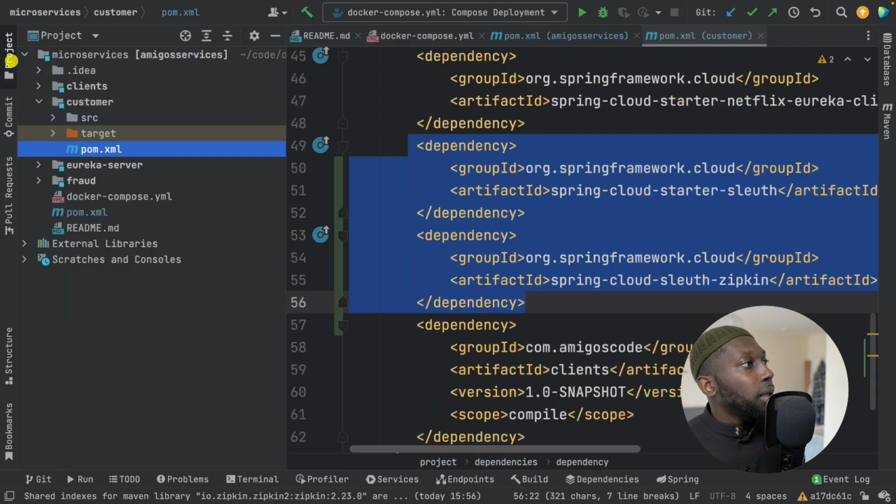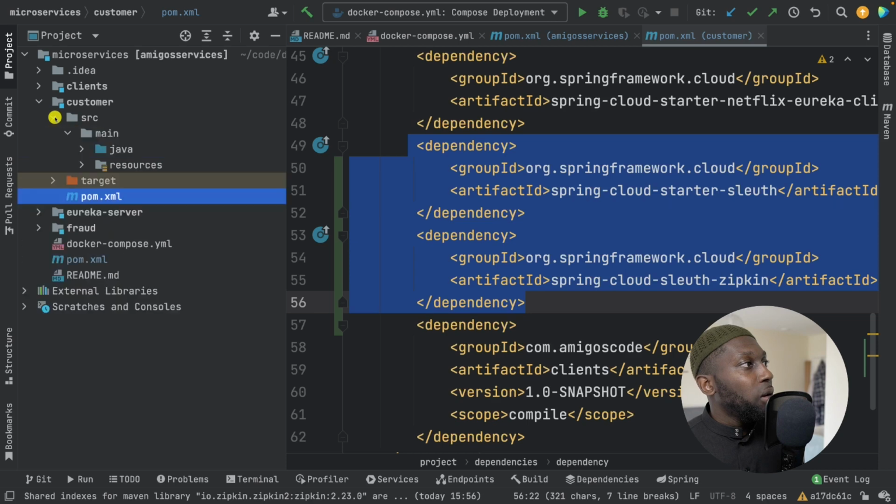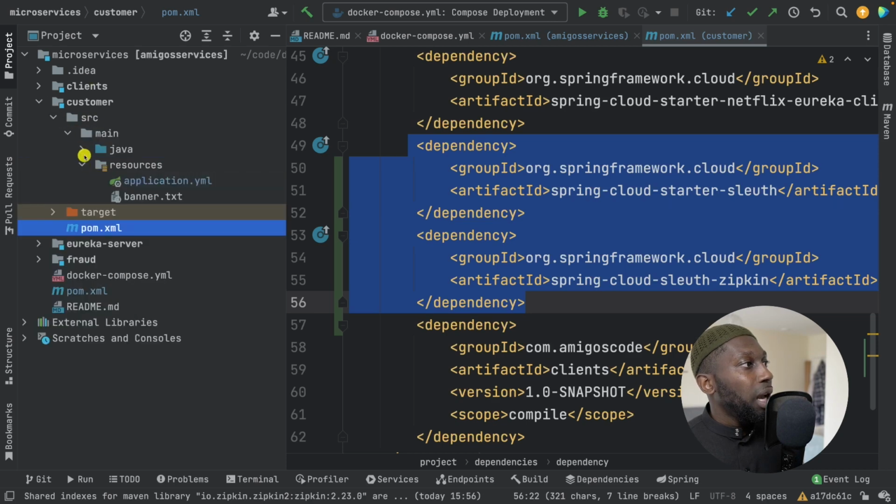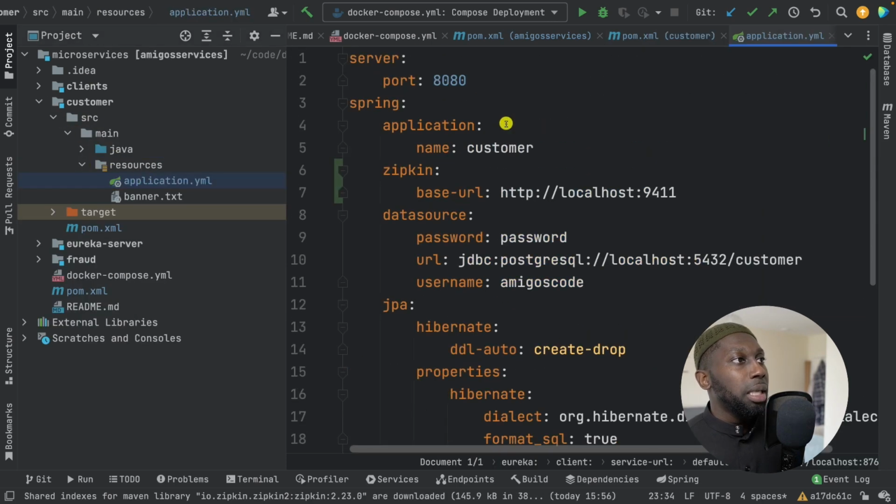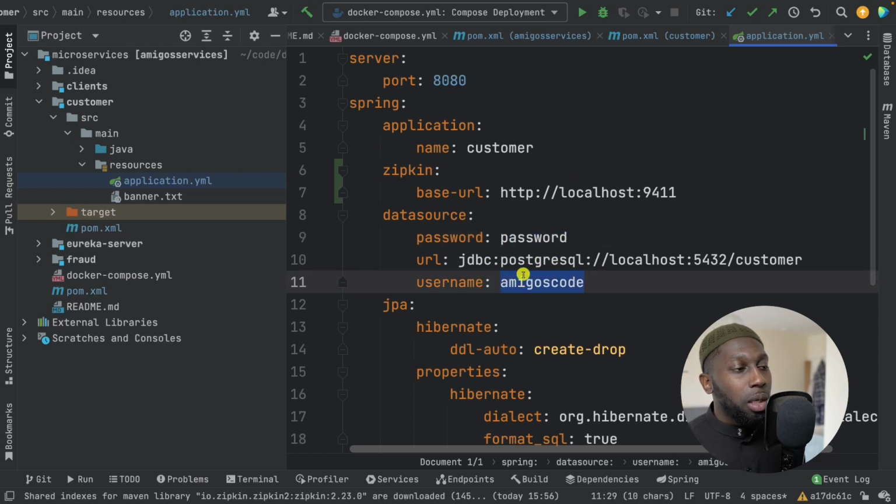So this is it. Then if I open up SRC and then resources, this is how we basically connect to our database. So here we say Spring data source, the password is password. And then here Amigoscode, that's the username, and then the URL, localhost.